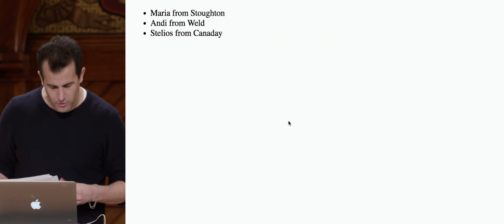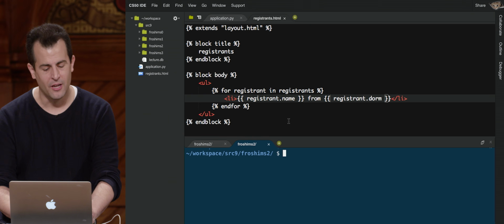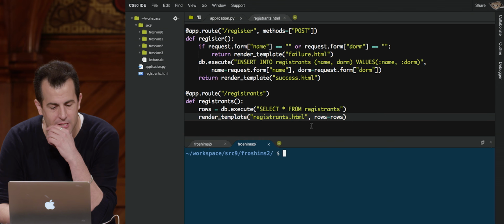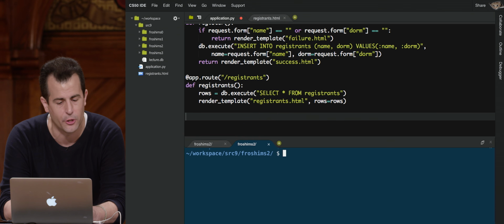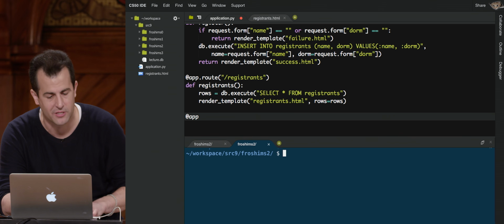But this isn't where we need to stop. You know what? Let me add one other feature. Let's get that Stelios out of there. Suppose that wasn't quite making it on the team here. So you know what? We want to have one other route. Let's have an unregister function if Stelios wants to bow out after all and focus on something else.